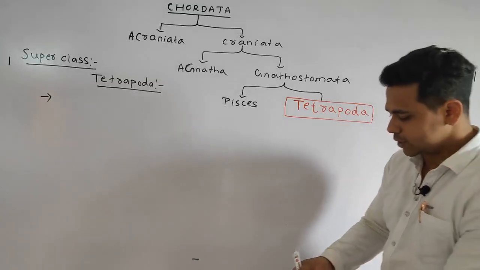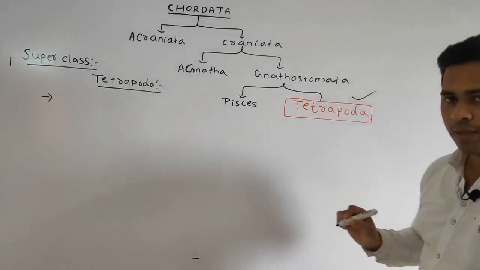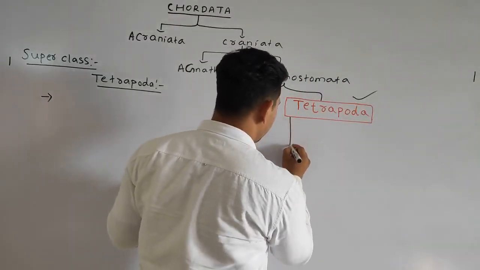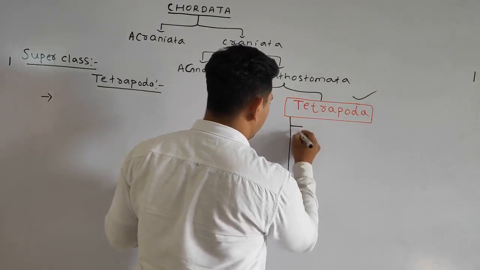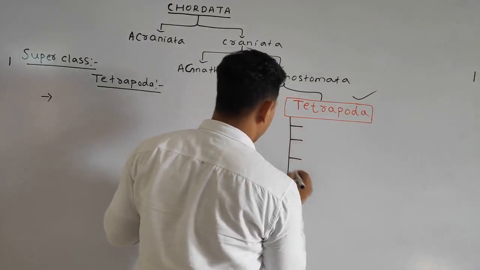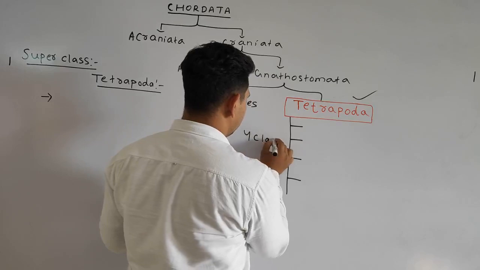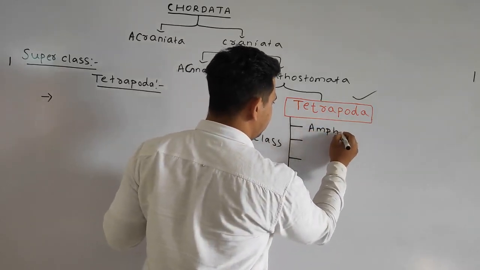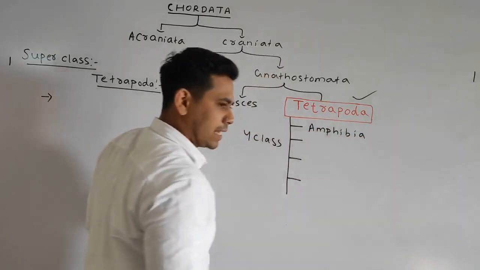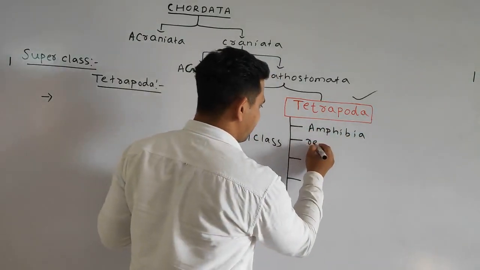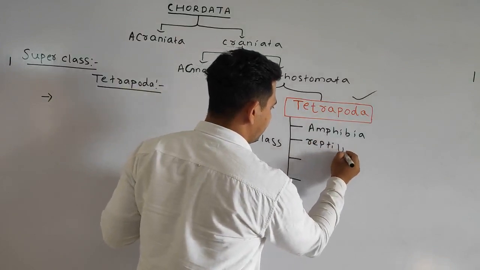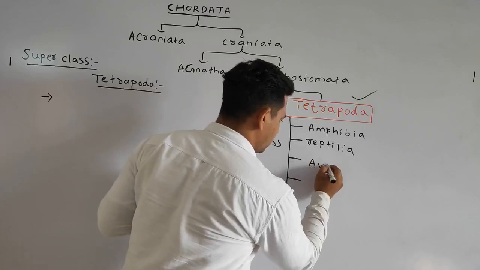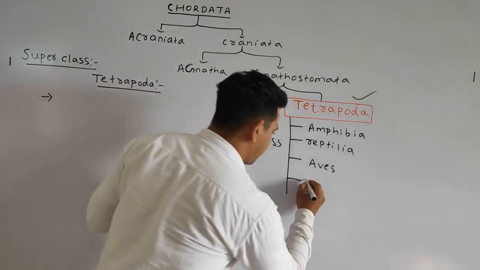Today our point of discussion is your Tetrapoda. The Tetrapoda is divided into four classes. First one is Amphibia. Second one is Reptilia. Third one is Aves. Fourth one is Mammalia.